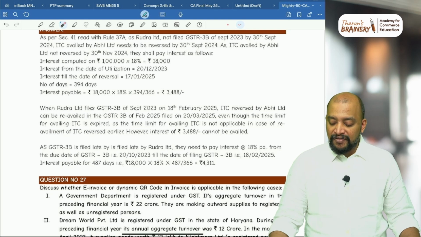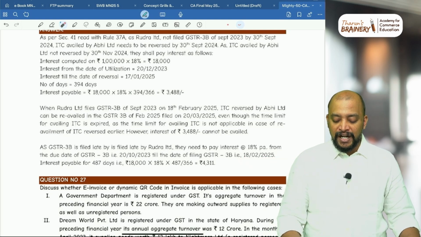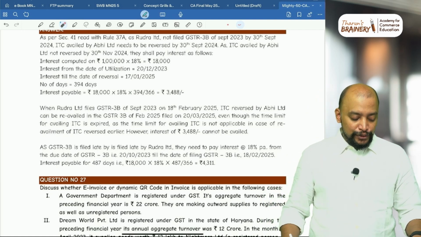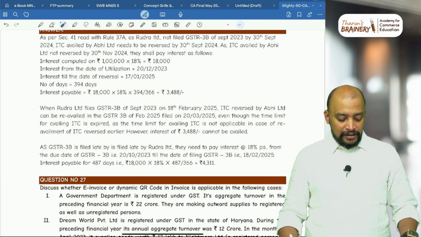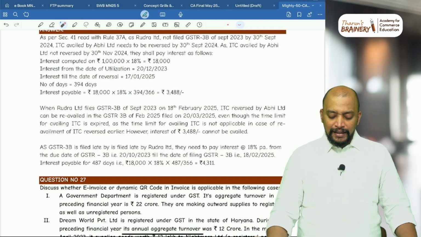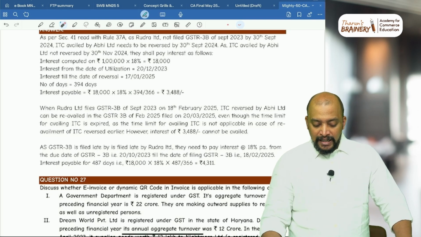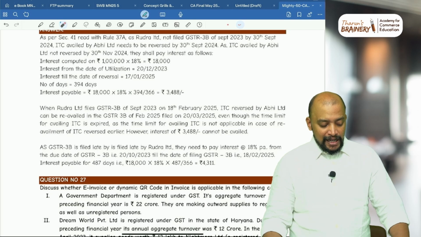What is the date on which they are filing 3B? 18/2/2025. So 20 October 2023 to 20 October 2024, that is 366 days. Then in October 11 days, in November 30 days, December 31 days, January 31 days, and February 18 days.